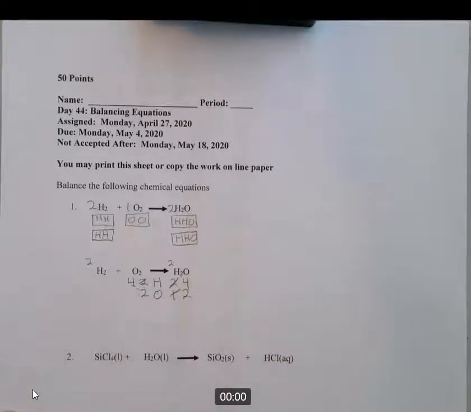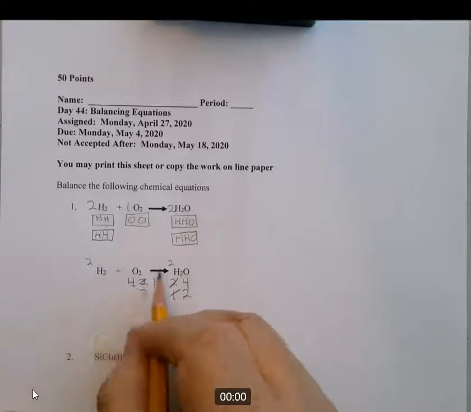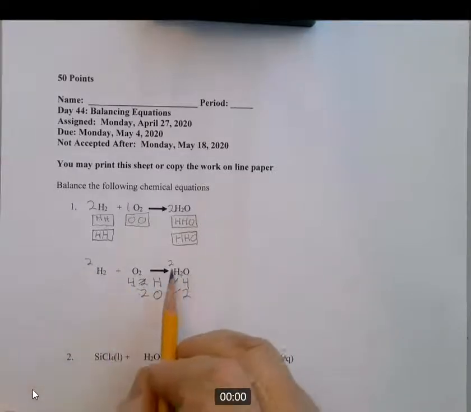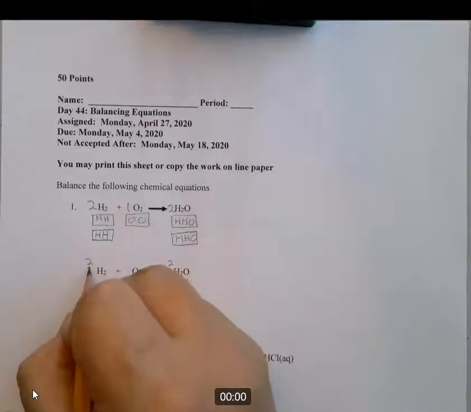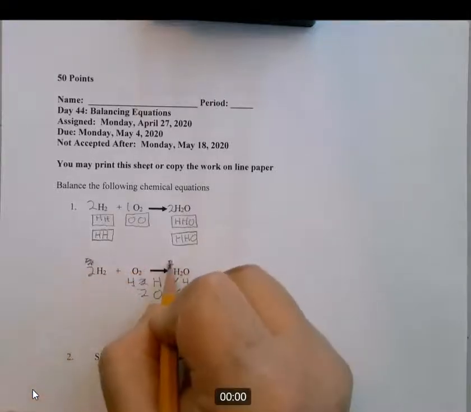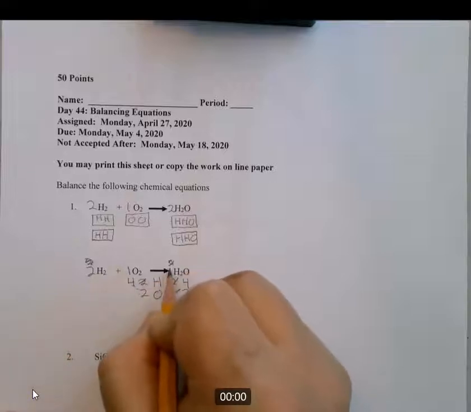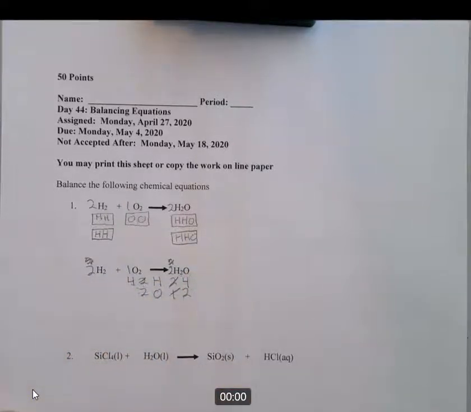And these are the coefficients. The reason I write them up above is there's times you may have to change them a second time. This may not be the final coefficients that you're going to end up with, but in this case it was. So you can just scratch those out and put a 1 there and put a 2 there. And of course you see you got the same answer as with the box method. Okay, I'm going to alternate which of the two methods I use for the next few problems.